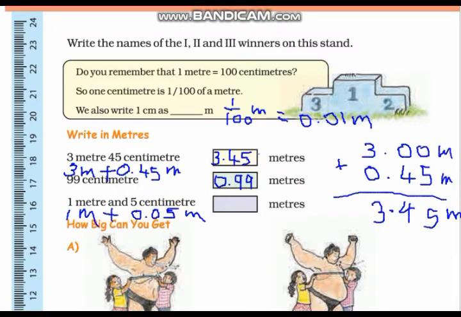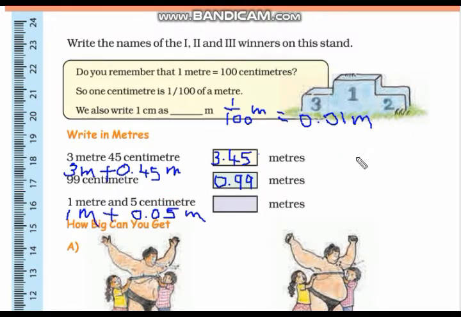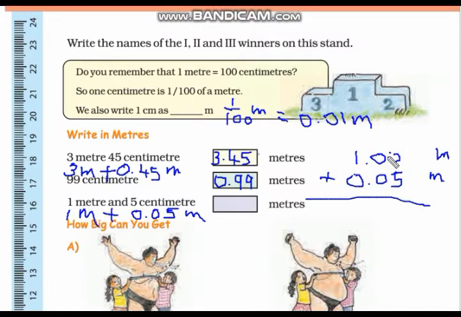Now let us add these numbers. 1 meter plus 0.05 meter. So here decimal point, and here 2 digits after the decimal point.